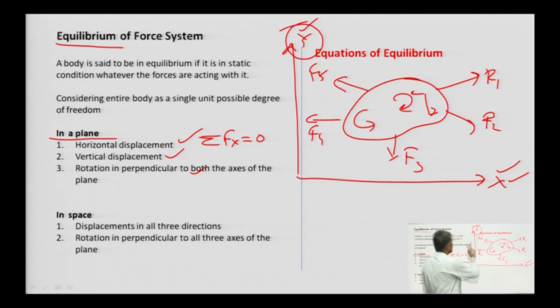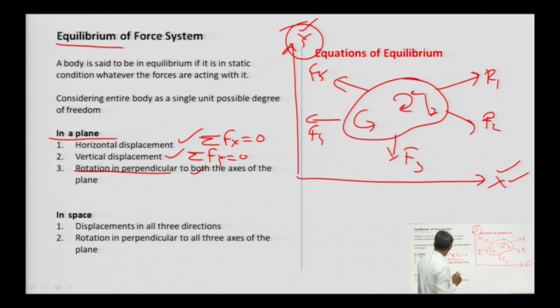Similarly, for no movement along the vertical axis y, sigma Fy equals 0, means summation of all forces along the vertical axis is 0.